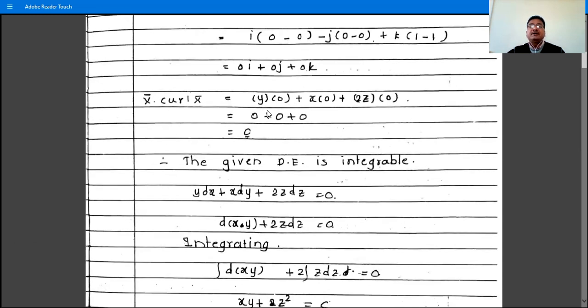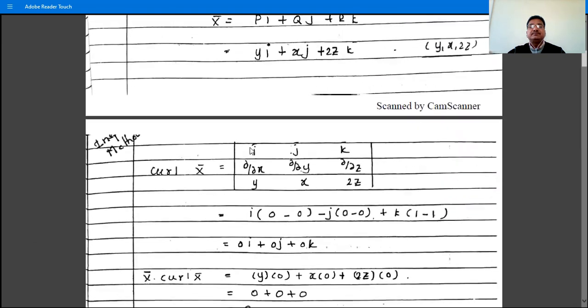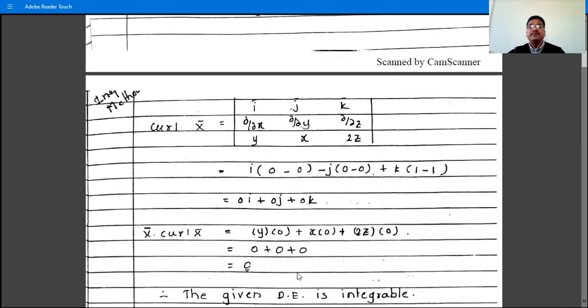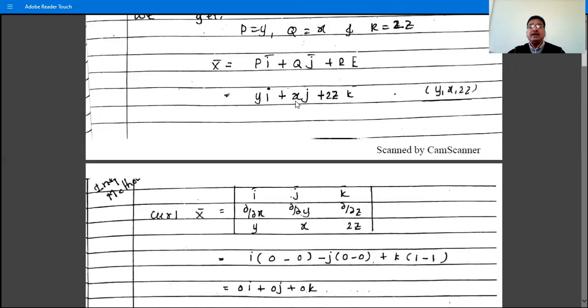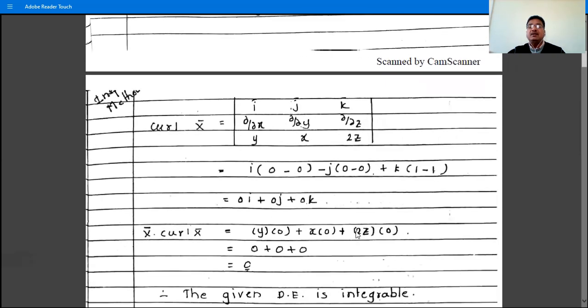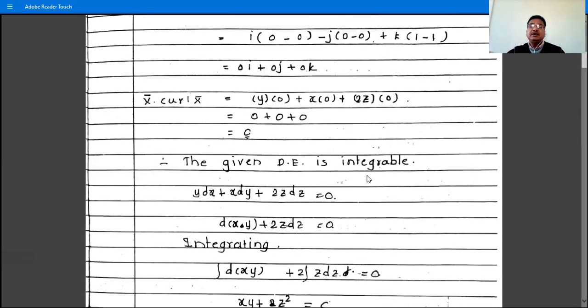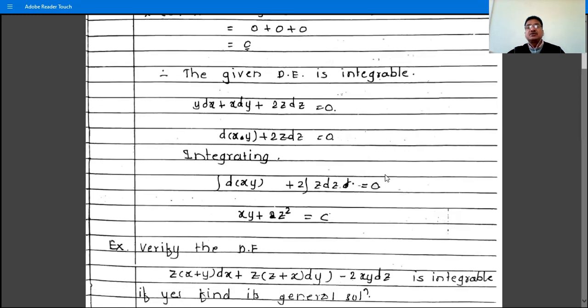Then X̄·curl X̄ is what? The dot product of two vectors is the multiplication of the coefficients of i, j, k. So y times 0, plus x times 0, plus 2z times 0. The answer is 0 + 0 + 0 = 0, and therefore the given differential equation is integrable. Now we have to find its solution.